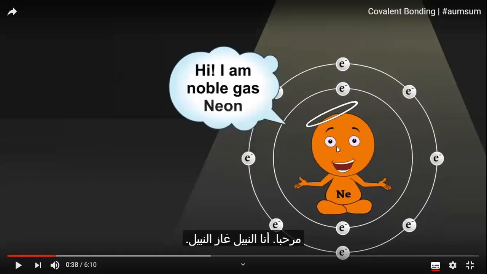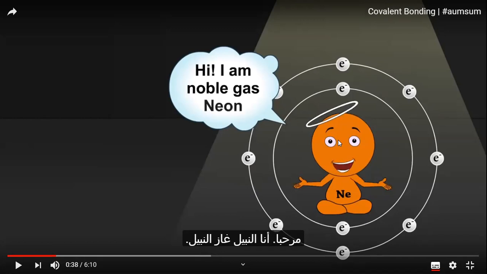Okay, now this atom, neon. In neon, the atomic number is 10. So the first energy level carries 2, and the second energy level carries 8: 1, 2, 3, 4, 5, 6, 7, 8. So can this neon atom share electrons, yes or no?